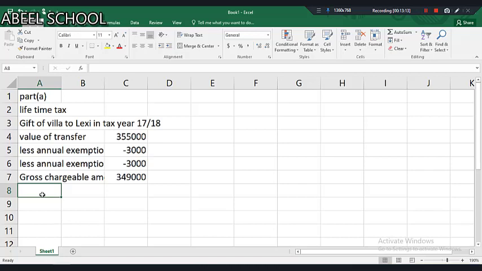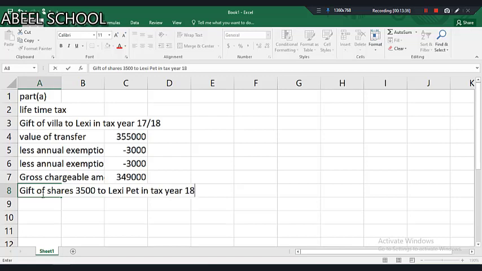I just wanted to show you this lifetime also so that you should get a really good idea. Now the gift of shares, 3,500 to Lexi. That is also obviously a PET, in tax year 18-19. Now the value of these 3,500 shares we will calculate by using the related property rule.